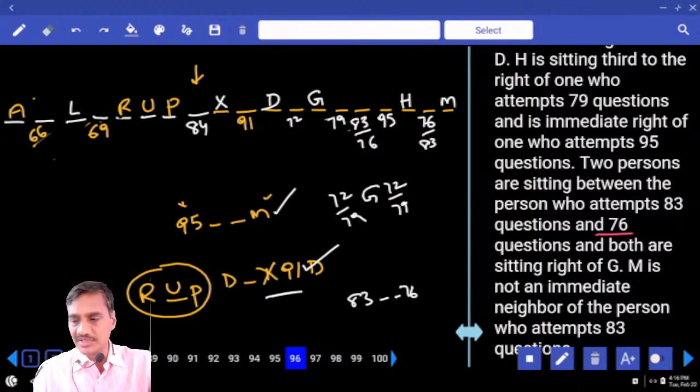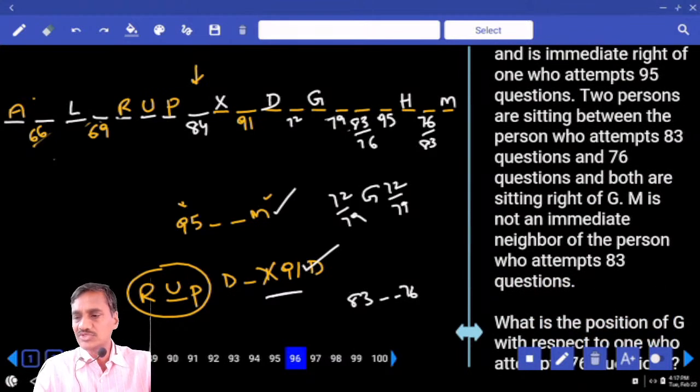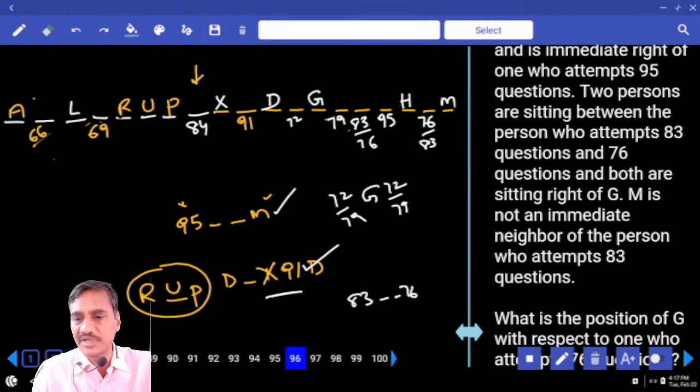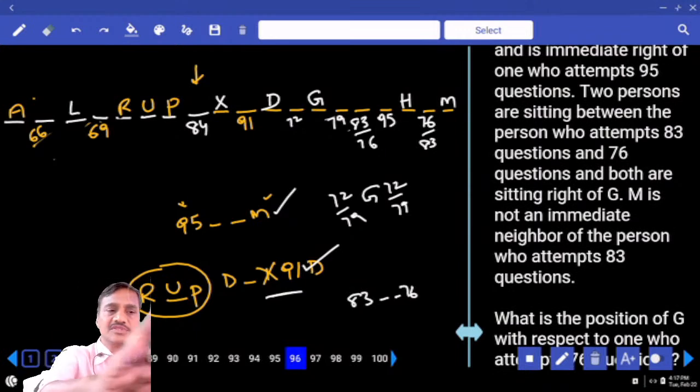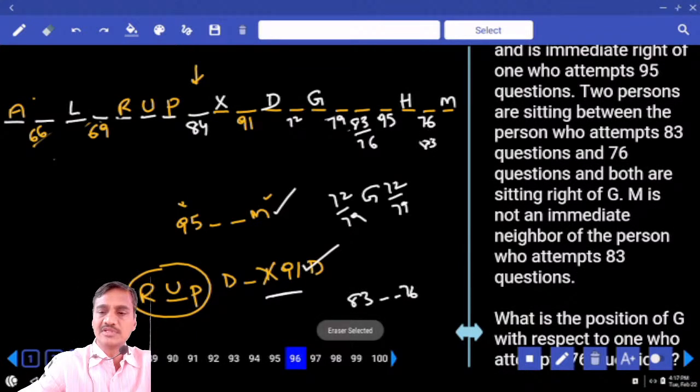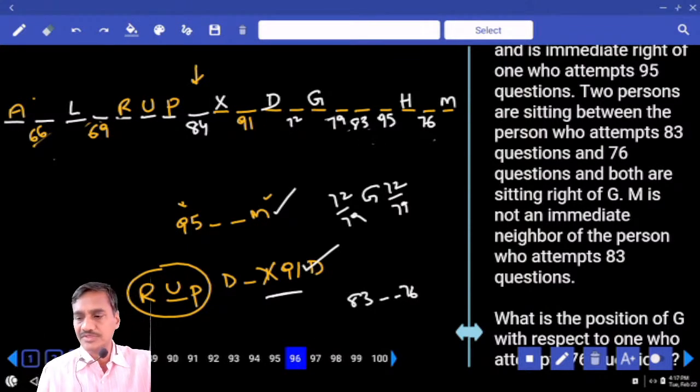Then order ఇవ్వలేదు ఇంకా. And next one, M is not an immediate neighbor of the person who attempted 83. M is not 83, hence 83 cannot be here, 76. Now if 76 is here, then 83 will be here. Done? Now this is the final arrangement we have.